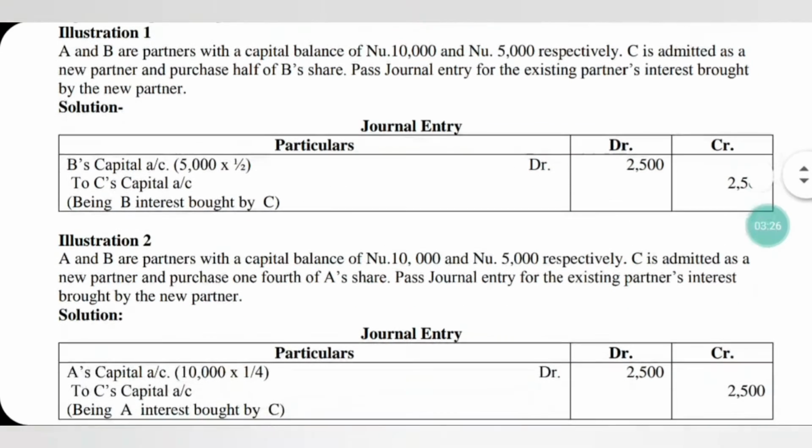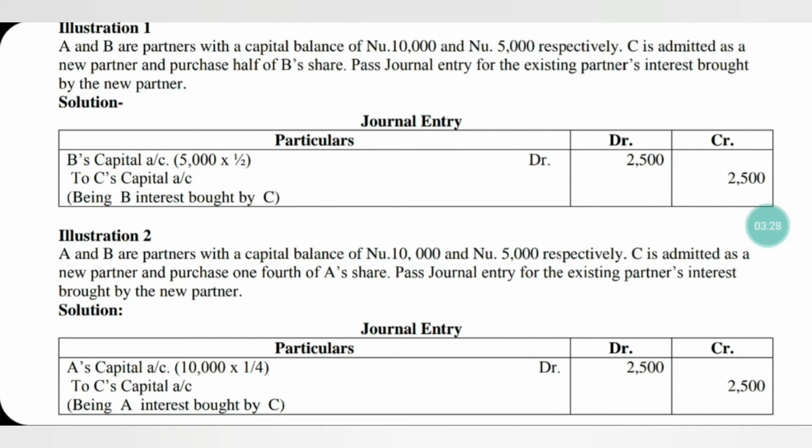Next, we can see another illustration. A and B are partners with capital balance of 10,000 and 5,000 respectively. C is admitted as a new partner and purchased 1/4 of A's share. Pass journal entry for the existing partner's interest bought by the new partner.